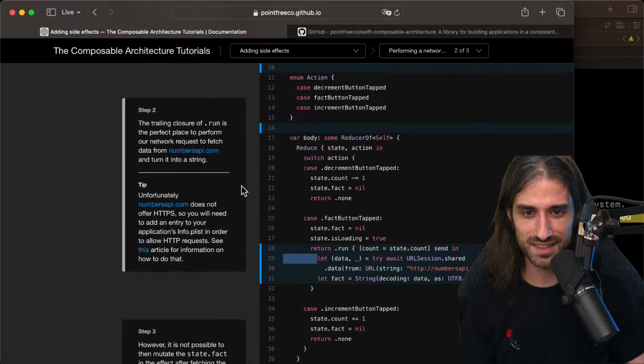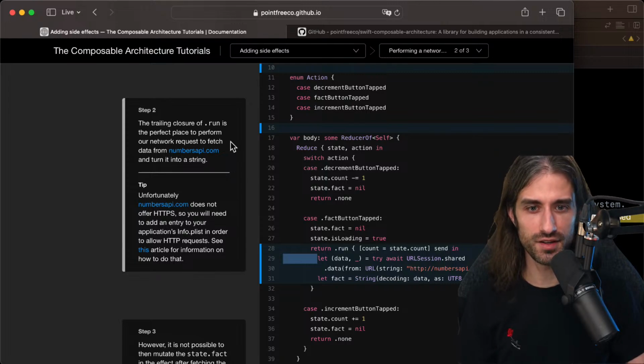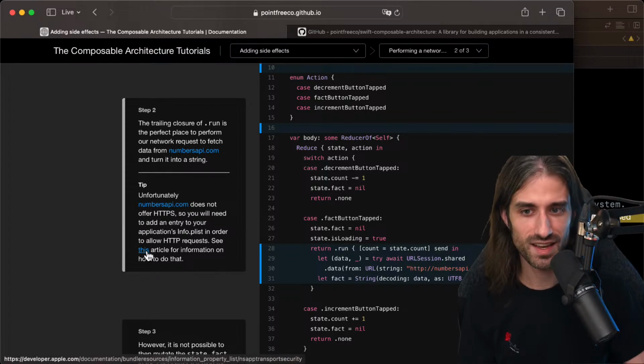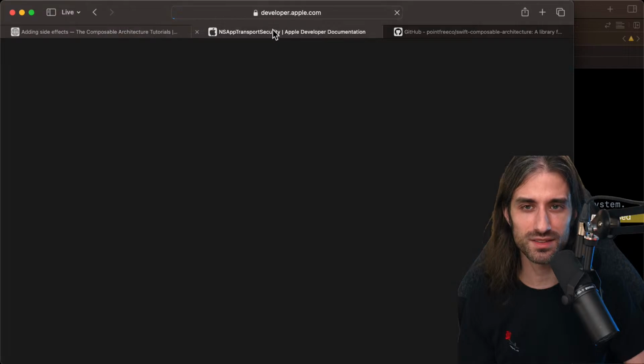So let's see how we implement the network call. The trailing closure of the .run method is the perfect place to perform a network request to fetch data from the Numbers API and turn it into a string. So that's what I was saying. Unfortunately, Numbers API does not offer HTTPS, so you will need to add an entry to your application Info.plist in order to allow HTTP requests. See this article for information on how to do that. I did not expect this, but let's do it.